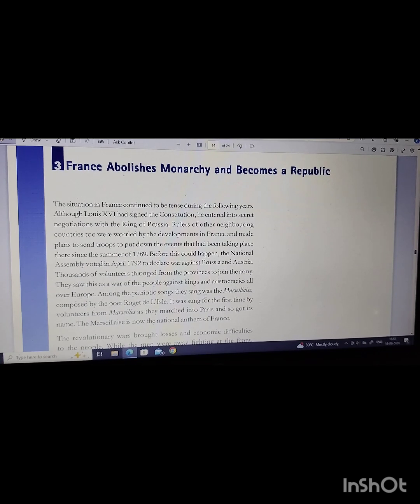Among the patriotic songs they sang was the Marseillaise, composed by the poet Roget de L'Isle. It was sung for the first time by volunteers from Marseille as they marched into Paris and so got its name. The Marseillaise is now the national anthem of France.